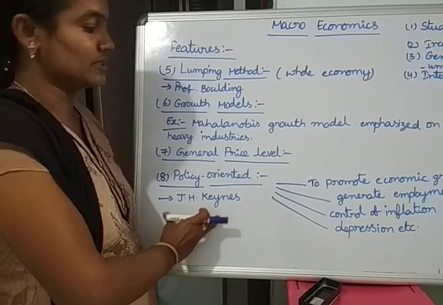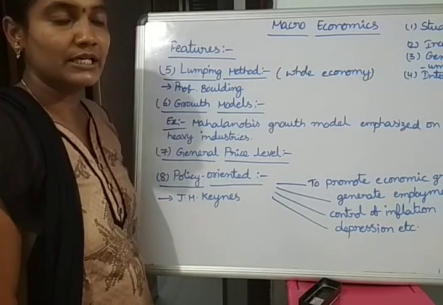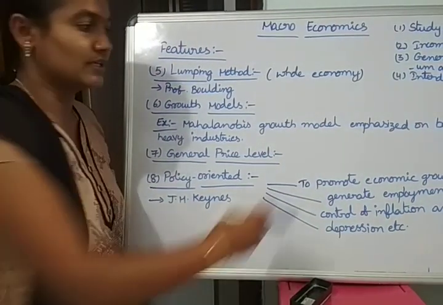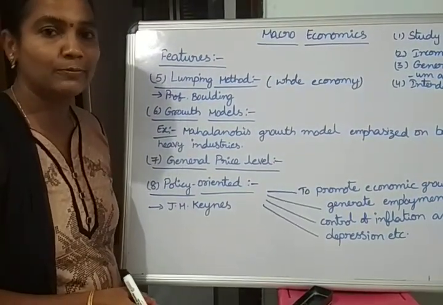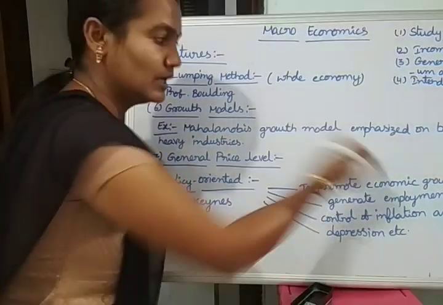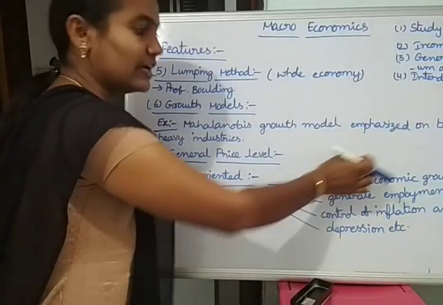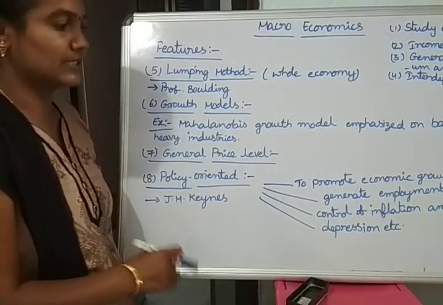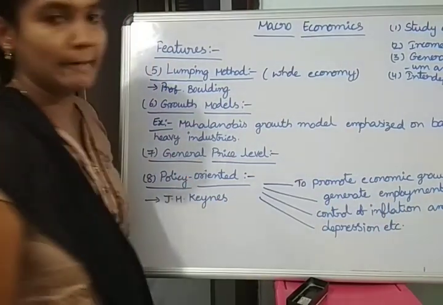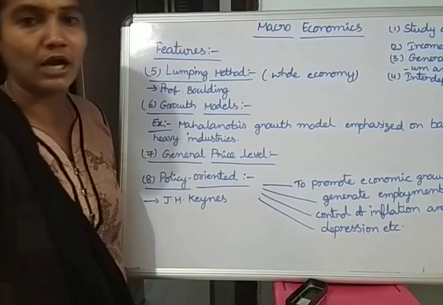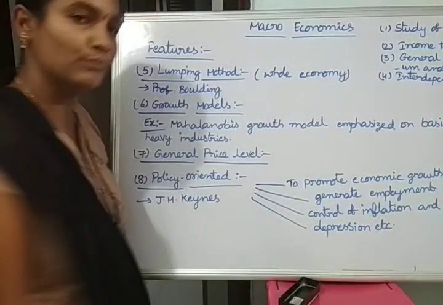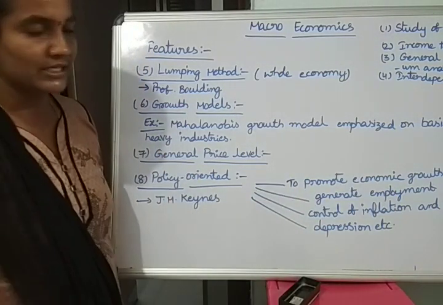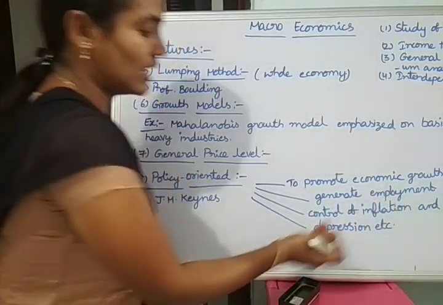According to Keynes, policy orientation is very important for promoting economic growth, meaning the increase in real output of goods and services. To promote this we can use a policy-oriented economic system and provide more employment. When we see more output, it automatically provides more employment opportunities. So it generates more employment opportunities and controls inflation and depression.